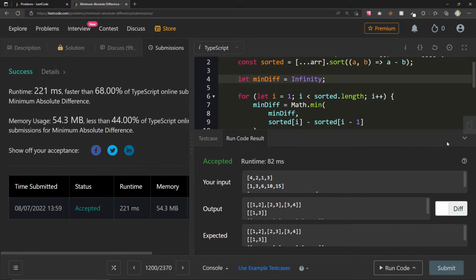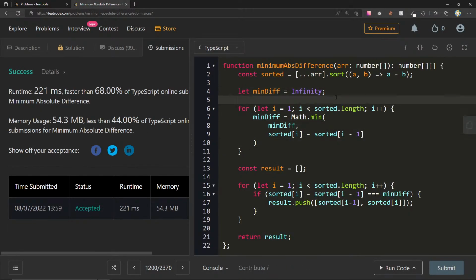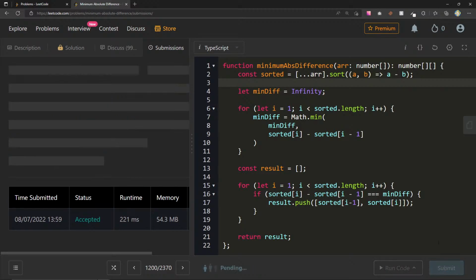I feel like LeetCode's going a little bit slow today, but this is probably not an optimal solution. I just feel like it's probably not. There's probably a better way for us to find the minimum, but let me submit this again. I just want to submit it to see if that percentage changes.